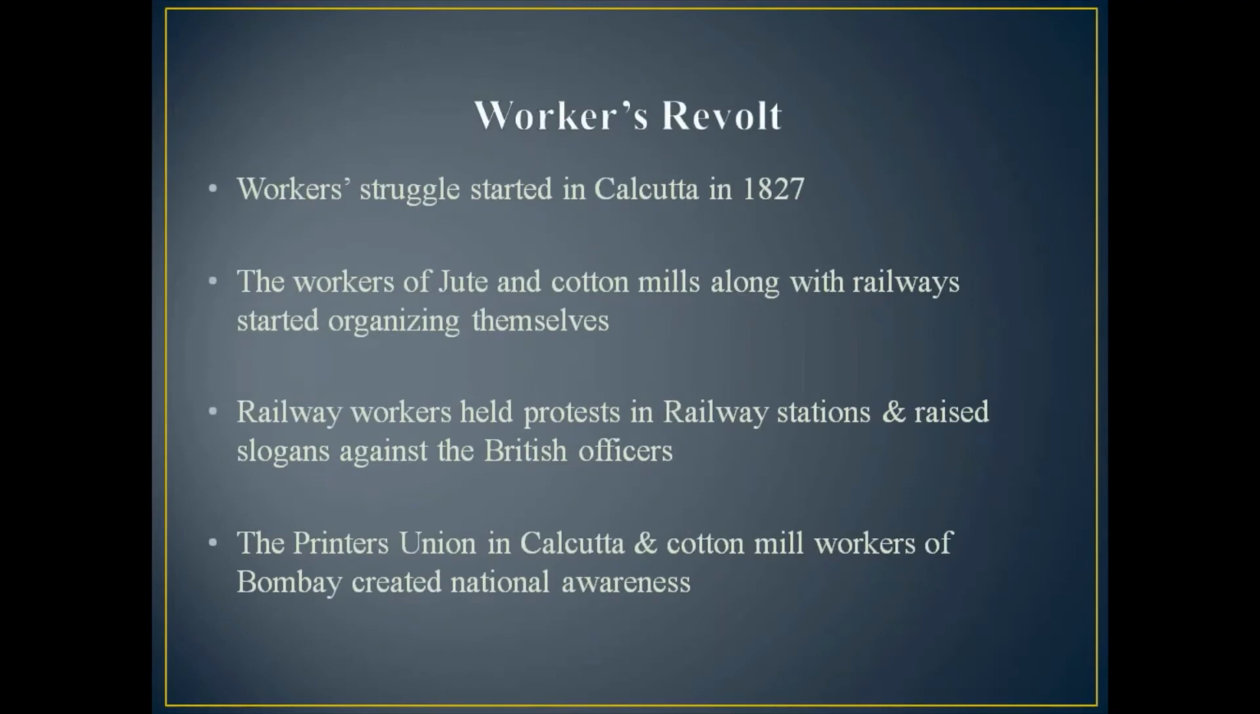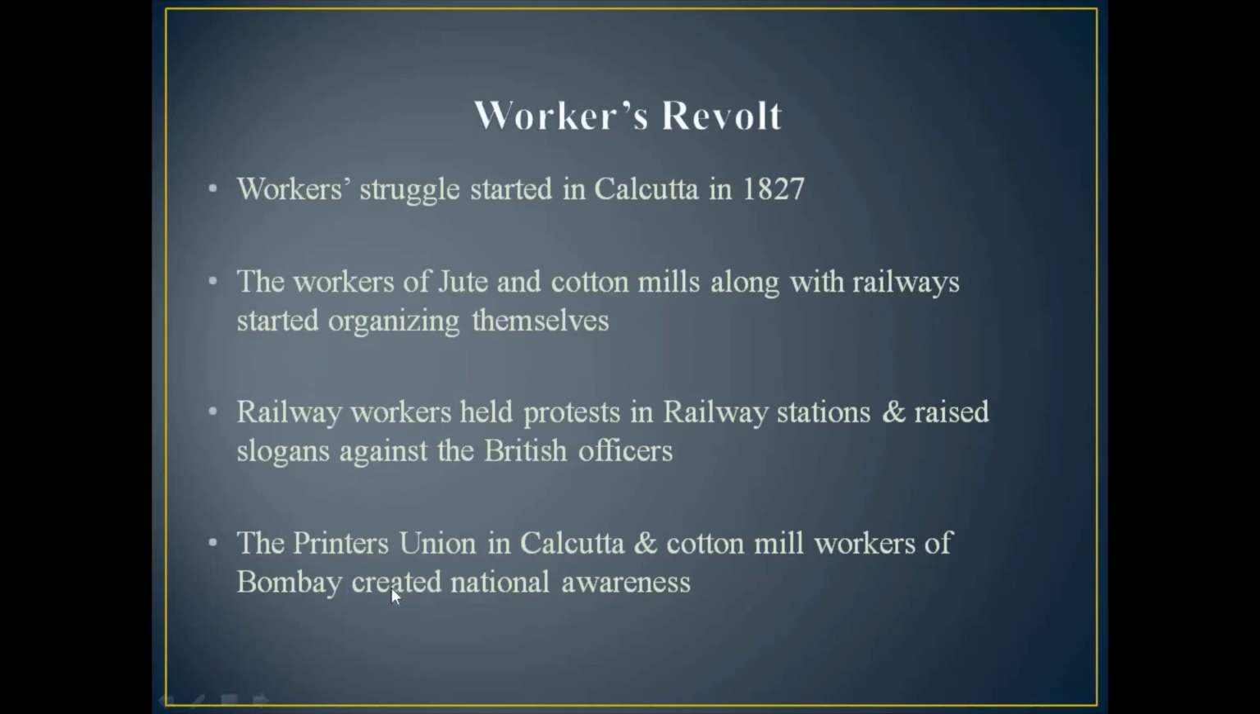Next, we have to discuss the workers' revolt. The workers, the laborers, protested. The workers' struggle started in Calcutta in 1827. In Calcutta there were jute mills, and in Mumbai there were cotton mills. So the workers, the laborers working in these mills, revolted. The workers of jute and cotton mills, along with the railway workers, also started organizing themselves. Railway workers held protests in railway stations and raised slogans against the British officers.